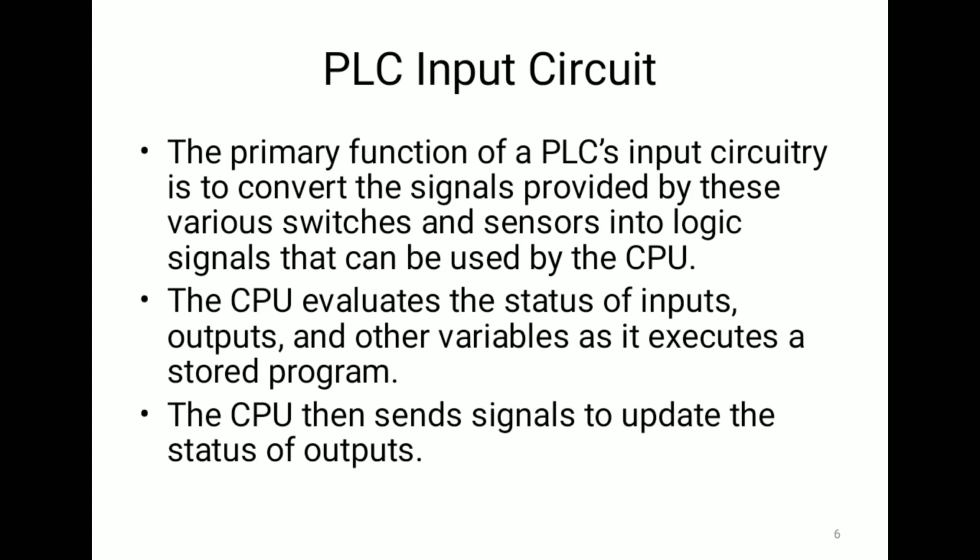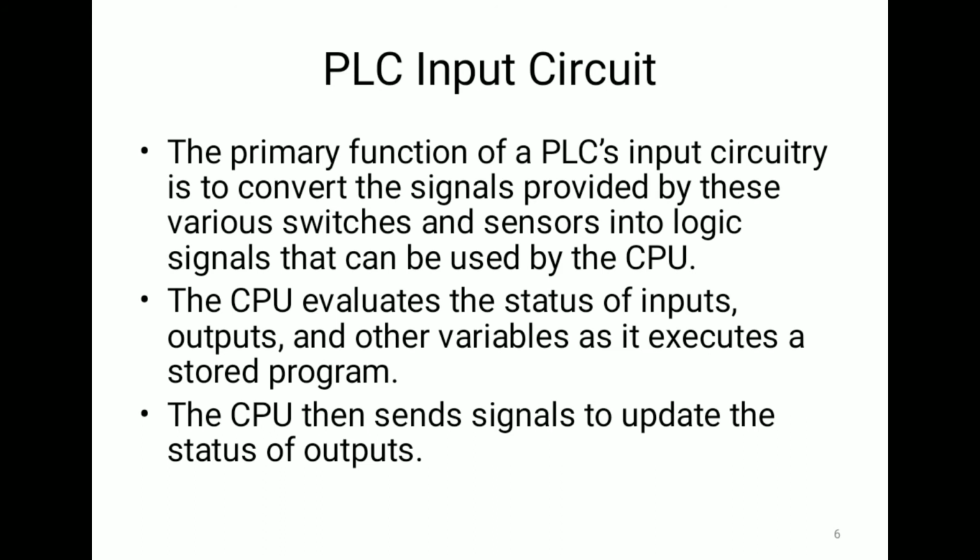So this is the PLC input circuit. The primary function of the PLC input circuit is to convert the signals provided by these various switches and sensors into logic signals that can be used by the CPU. As we have already read in the subject digital electronics, we have the CPU, central processing unit, which can read signals in the form of digital signals, 0 and 1, right?